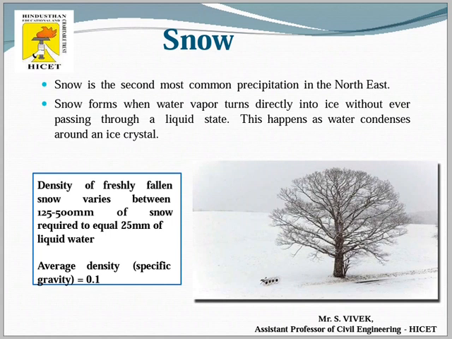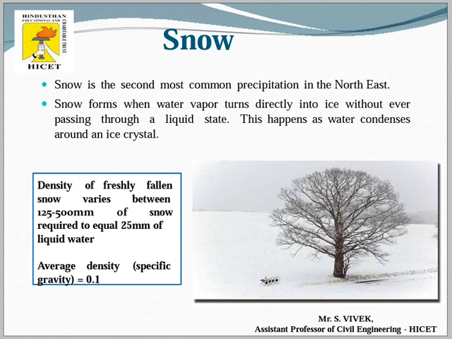That means the gaseous state is directly converted into the ice state without passing through the liquid condition. So the water condenses only as ice crystals.